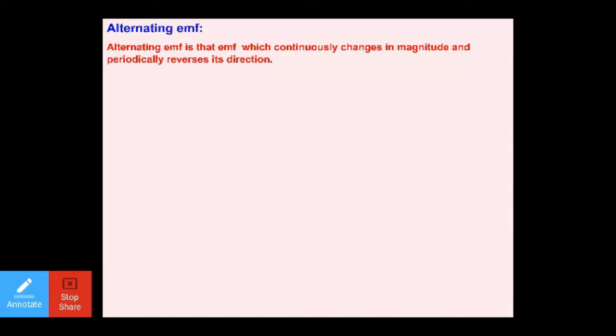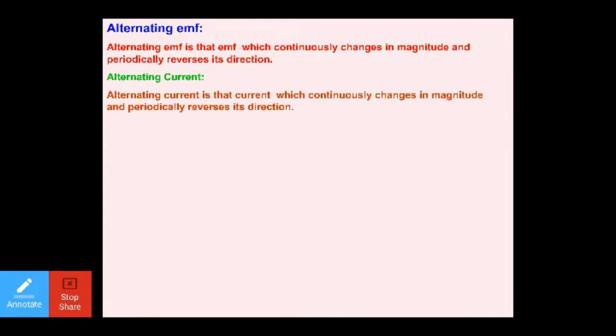Alternating EMF is that EMF which continuously changes in magnitude and periodically reverses in its direction. Alternating current is that current which continuously changes in magnitude and periodically reverses in direction. So there are two different definitions. The first belongs to alternating EMF. Now what is EMF? You already know, that is electromotive force. And alternating current is a type of current whose magnitude changes continuously and direction reverses periodically.